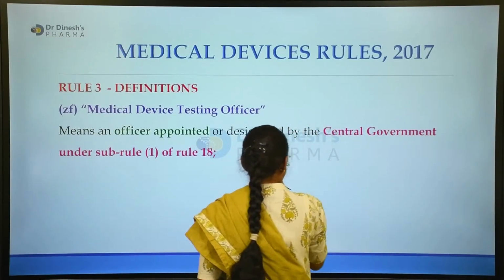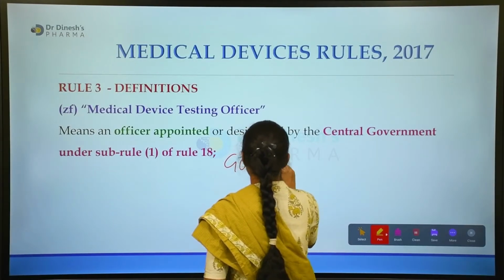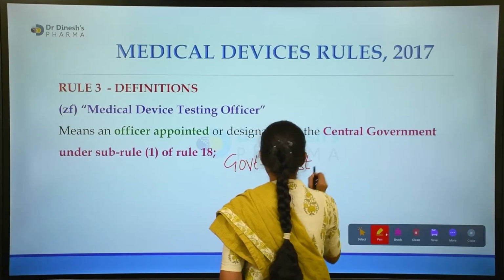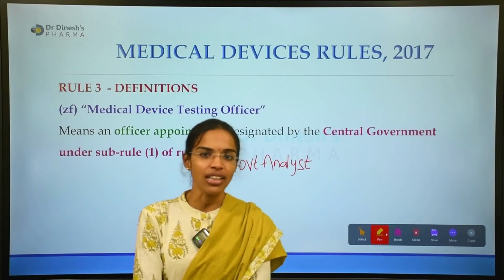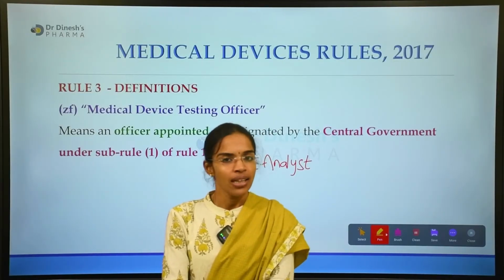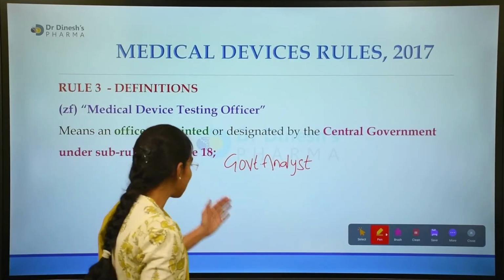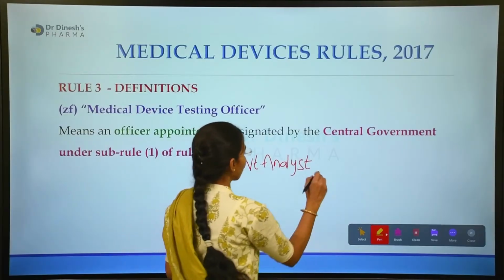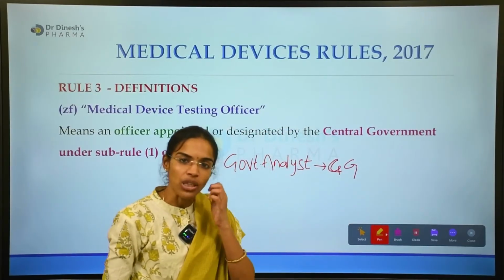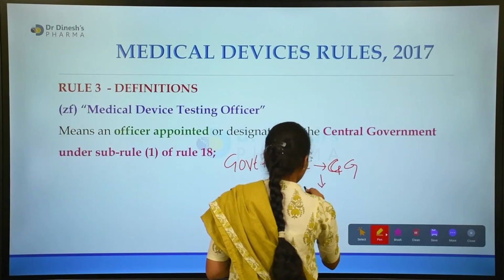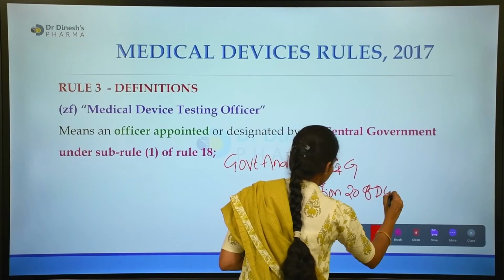And who falls into this category? Any government analyst. So here it is not the drugs inspector, as we discussed earlier with ZD. In the medical device testing officer, it is any government analyst appointed or designated only by the central government, not by the state government, according to section 20 of the D&C Act.